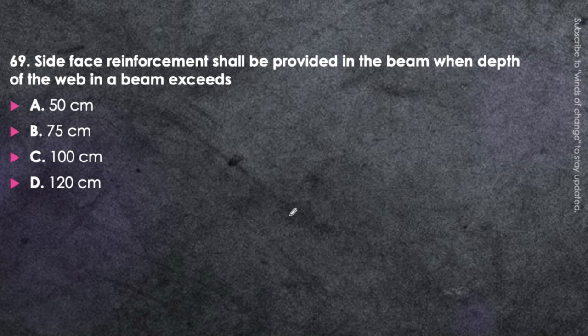Next question. Side face reinforcement shall be provided in the beam when the depth of the web in the beam exceeds 50 centimeter, 75 centimeter, 100 centimeter, or 120 centimeter. This is a very important question. Many times this question is asked in various examinations like SSC JE as well as state service examinations. The side face reinforcement will be provided in the beam if the depth of the web of the beam exceeds 75 centimeter, that is 750 mm. Memorize it, it is very important. Then only we will provide side face reinforcement. The value of it, that is the side face reinforcement, is about 0.1%.